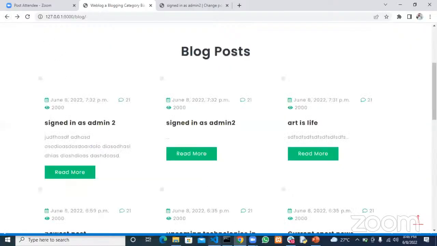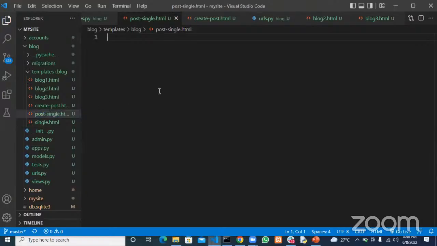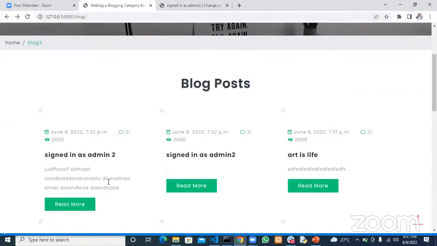So if I click on this, it takes me to the same page, but let me show you what's happening here. If I come to post single and just type in here same post, then if I click on this I have same post, and if I click on this I have same post. But I'm looking for a situation where if I click on a particular post, I see the detail of this post, meaning the post title as well as the post detail.